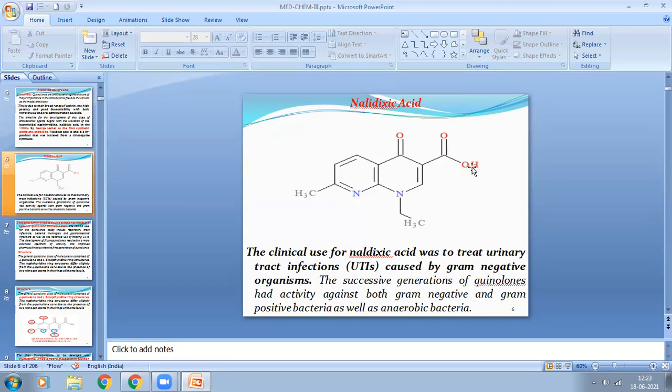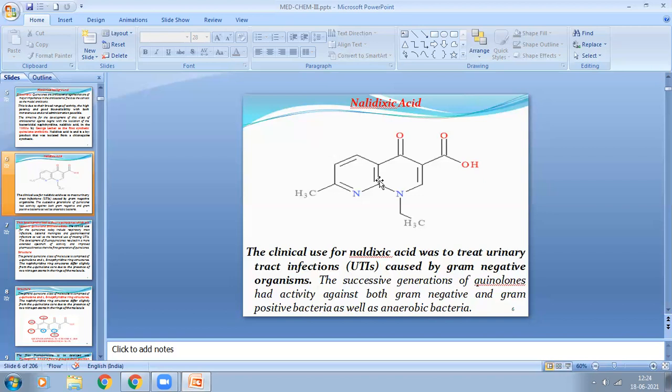Now, modification of this nucleus generates a number of derivatives which are active against both gram-positive and gram-negative bacteria. That is, modification of the naphthyridine nucleus of nalidixic acid led to the development of a number of quinolone derivatives which are active against both gram-positive and gram-negative bacteria.